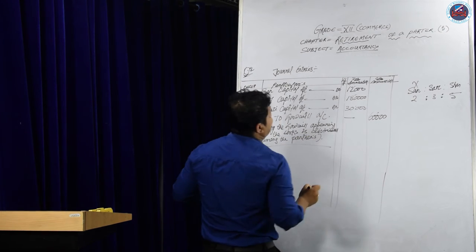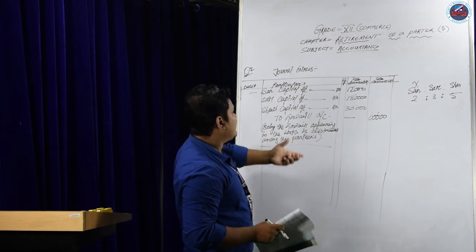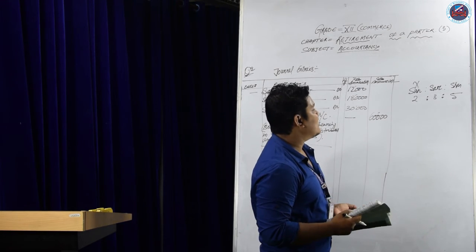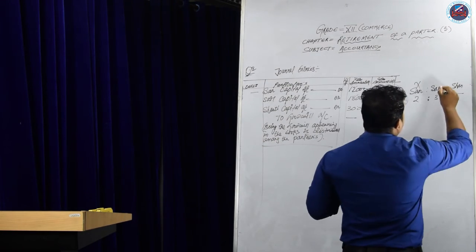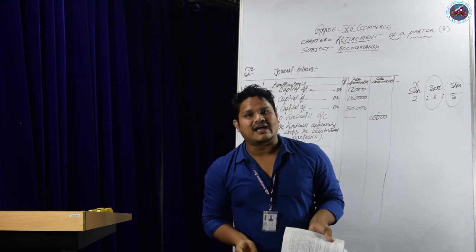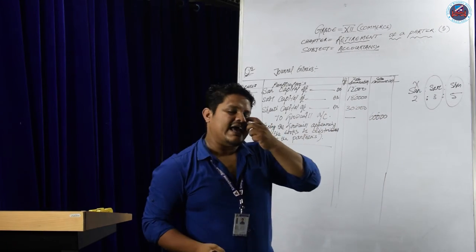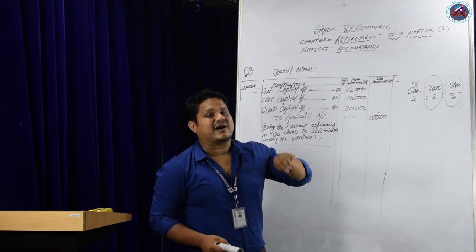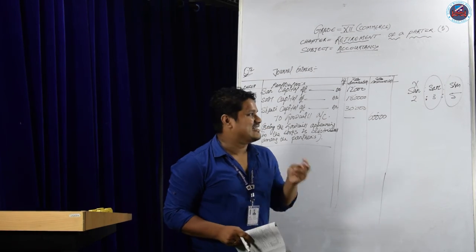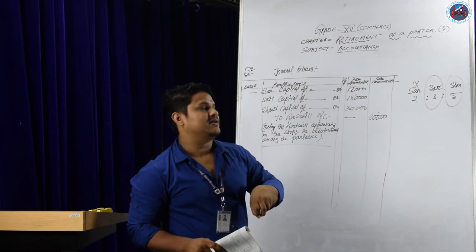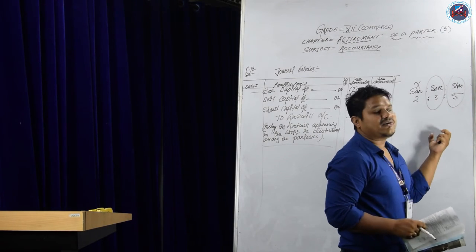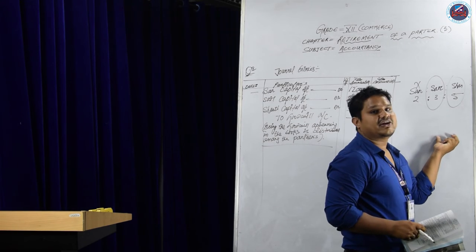Why? Because this is the old goodwill. Now, after that, Sangeeta retires. So when Sangeeta retires, the remaining partners decided to share the future profit equally. What is the meaning of that? We know that whenever a new partner joins or any partner retires from the business, we have to reconstitute the firm, that is, we have to make a new deed. That means after Sangeeta retires, these two partners decided to share the profit equally.